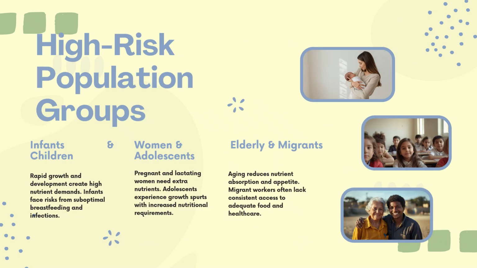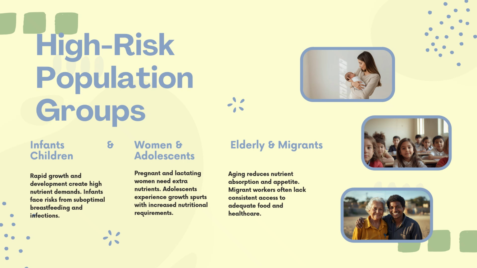When it comes to socio-demographic factors, attention should be given to high-risk population groups. What are the high-risk population groups? That is infants and children, women and adolescents, and of course elderly and migrants. The infants and children require the highest intake of nutrients since they have rapid growth and development. They create high demands of nutrients. Infants face risk from suboptimal breastfeeding and infections due to uneducated mothers or poverty conditions like that.